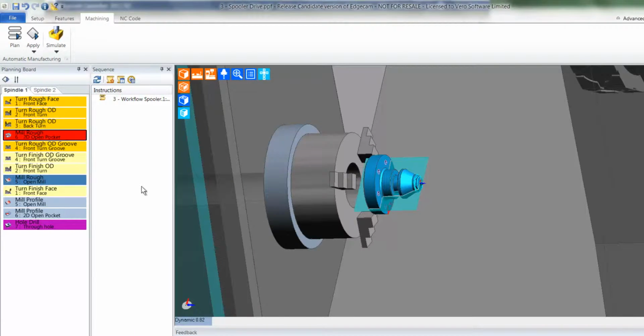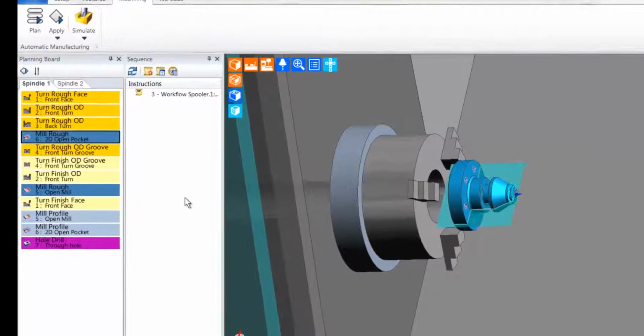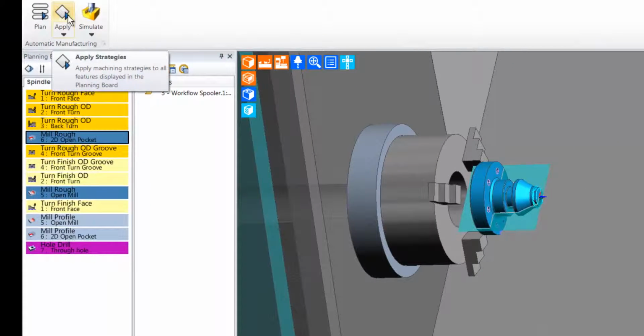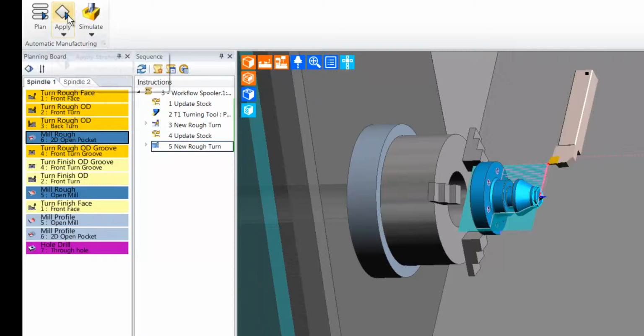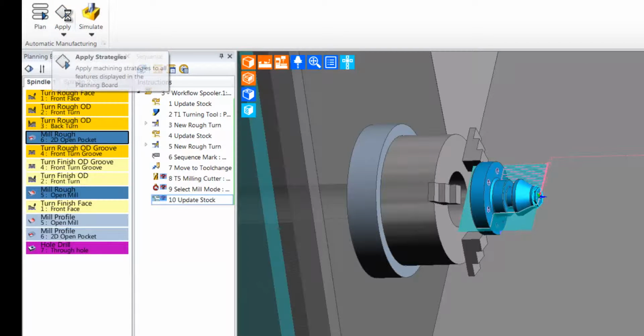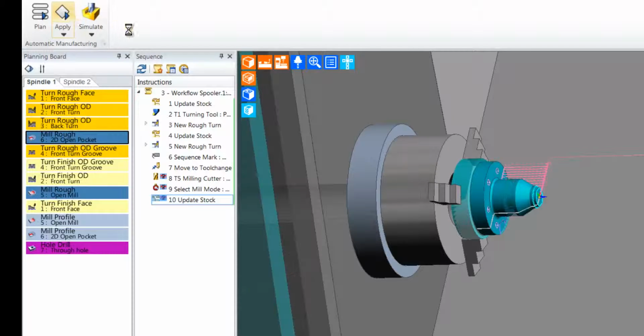Once satisfied with this manufacturing order, the user now moves along the ribbon, selecting Apply. As the word suggests, the planning board is now applied. CAM instructions are created for each feature. This is made possible through EdgeCAM Strategy Manager.